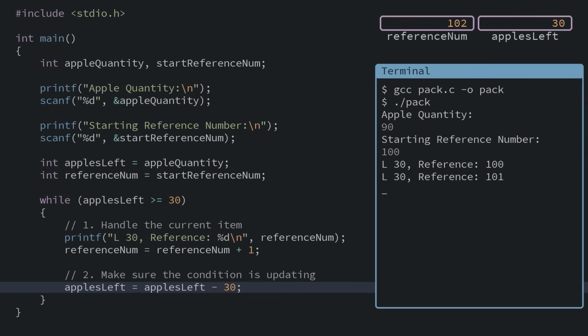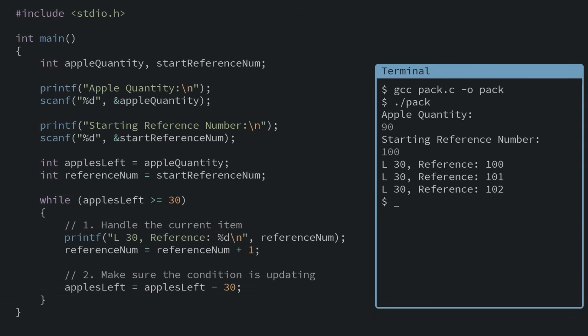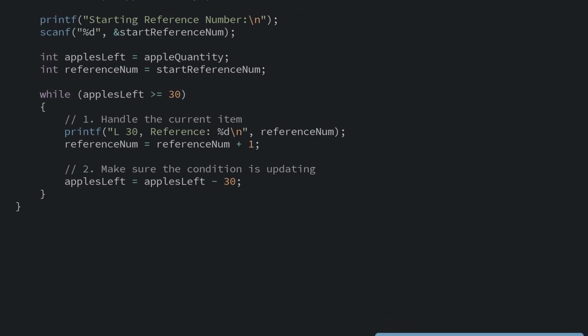After this loop, we're down to 30, but that's still enough for one more crate, so we print again. This time, our subtraction will bring us down to 0 apples left. Our condition became false, so the while loop will end and also our program. As expected for 90 apples, we got 3 crates in our output. Now, let's handle the other crate sizes.